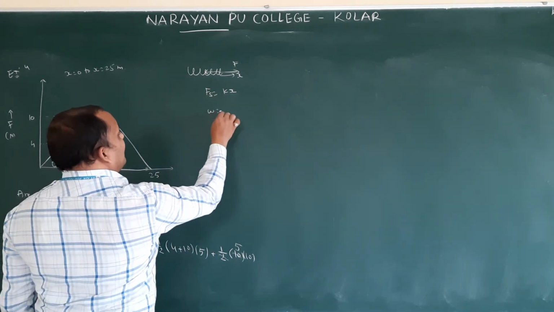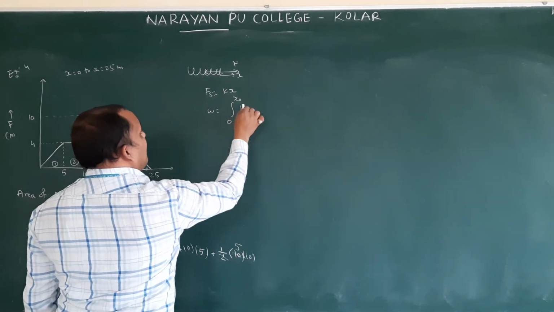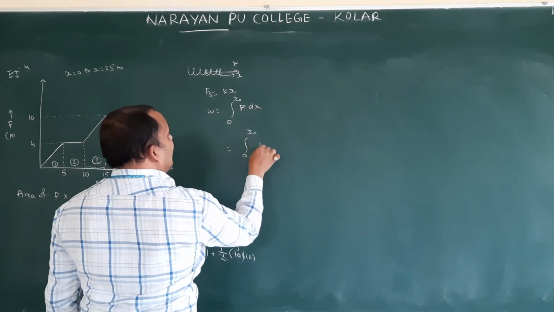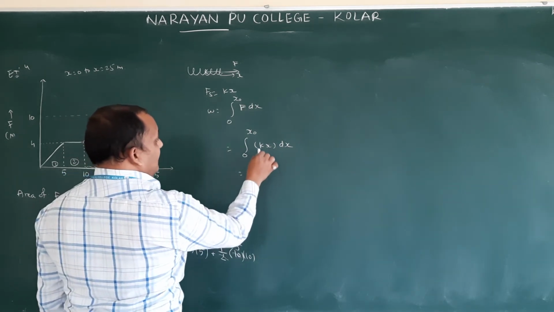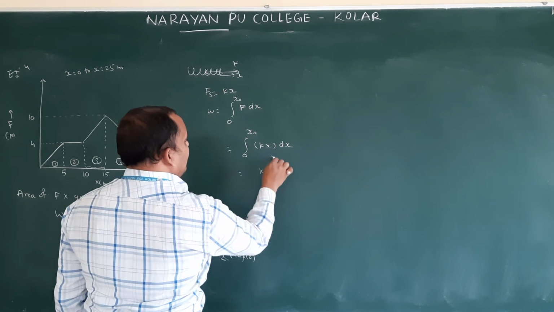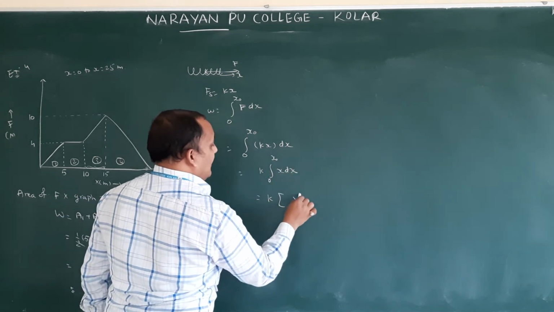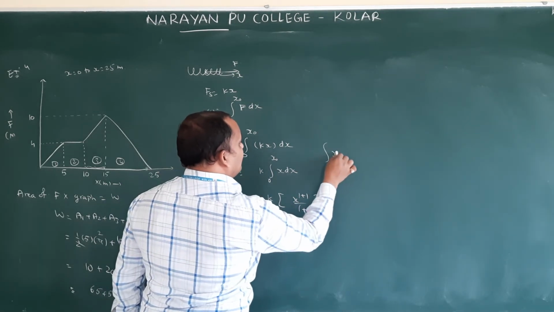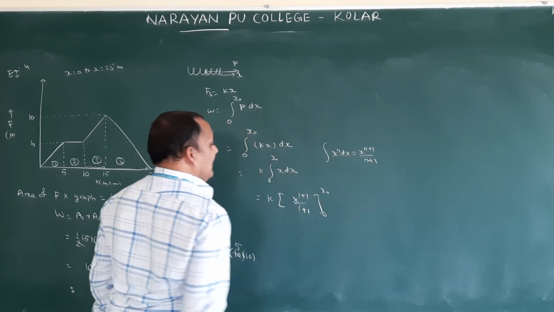Then W is equal to integral from 0 to x0 of F dx, which is the integral from 0 to x0 of kx dx. Then k constant comes outside, integral of x dx from 0 to x0. So k times x to the power 1 plus 1 by 1 plus 1, from 0 to x0, because integral of x power n dx is x power n plus 1 by n plus 1.